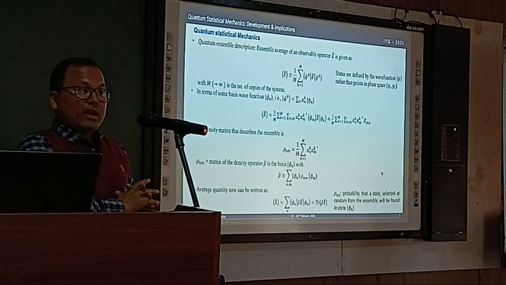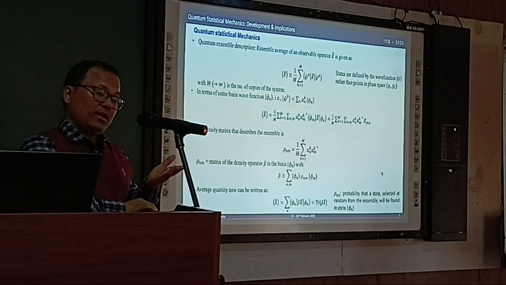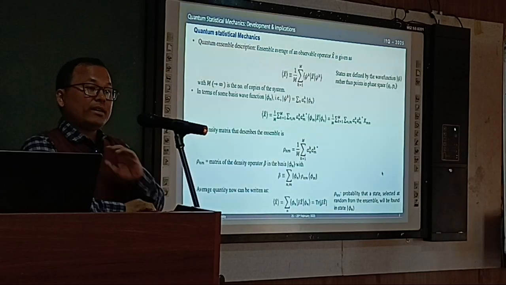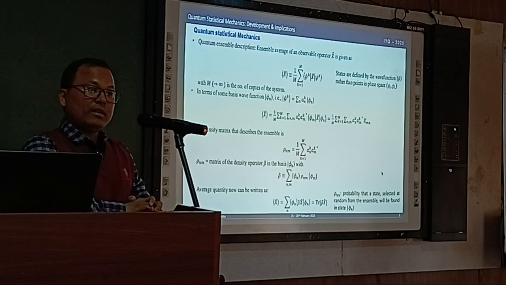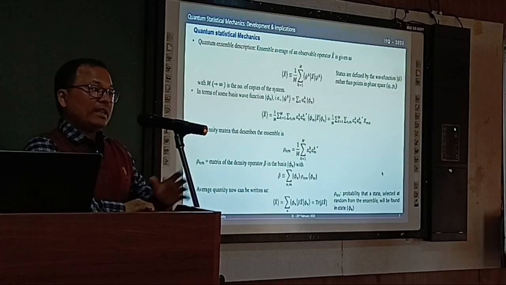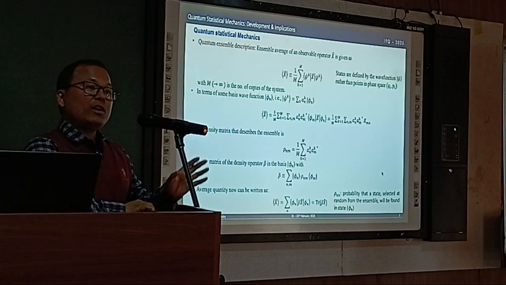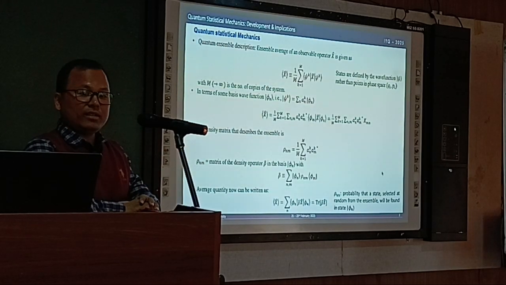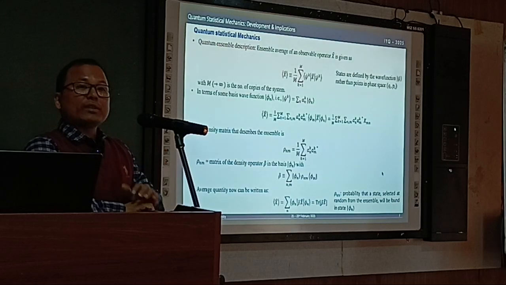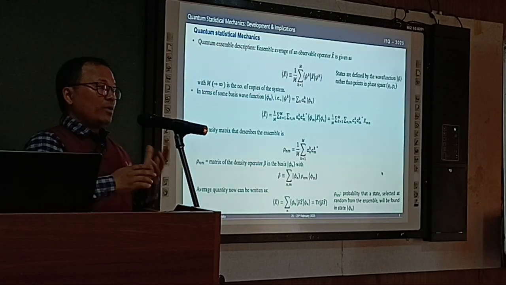For example, in the stars, and there's a story, shortly after Fermi-Dirac statistics came, Chandrasekhar immediately applied it to the study of stars. That's how he arrived at the Chandrasekhar limit. So this is applied even to stars and astronomical objects. Inside the stars we have electrons, a fermionic system, so that's how he applied Fermi-Dirac statistics. I have not shown the equations here. For Bose-Einstein condensation, they are bosonic systems, so the statistics followed is Bose-Einstein statistics.